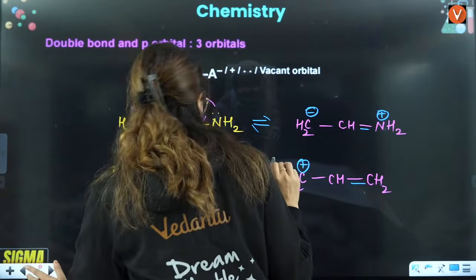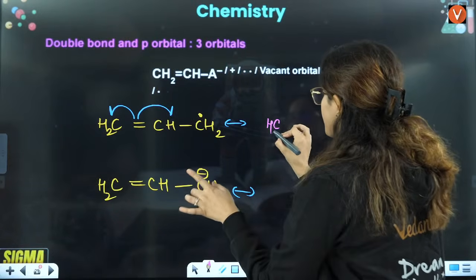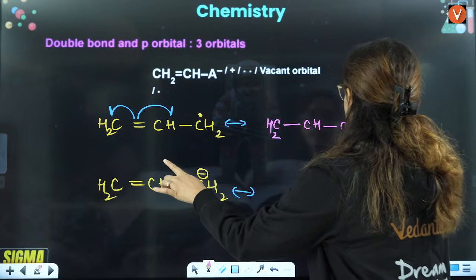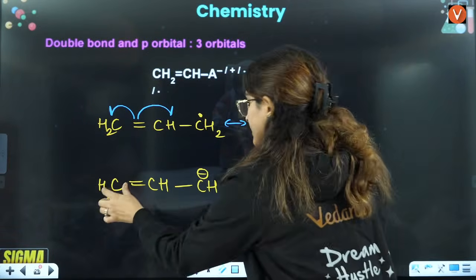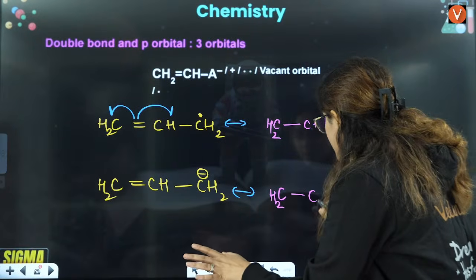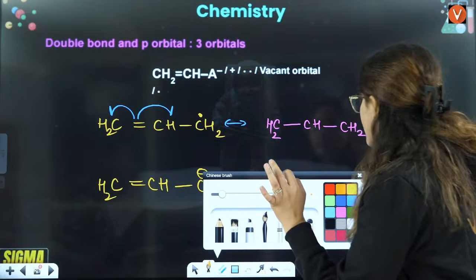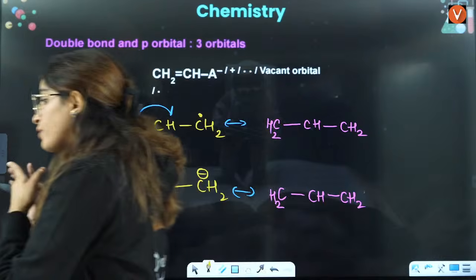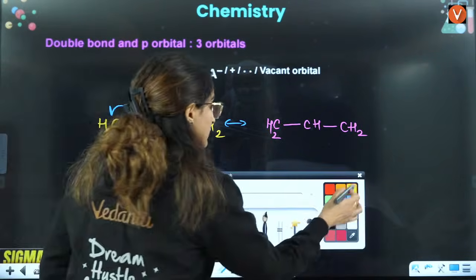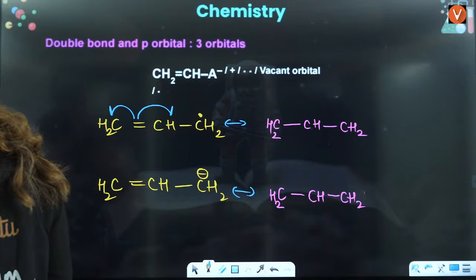So, nuclei means these atoms will stay as they are. Sigma bonds will stay as they are. These CH2 will stay as they are. Nuclei and sigma bonds, guys, are staying as they are. We are not going to change the nuclei or the sigma bonds, right?